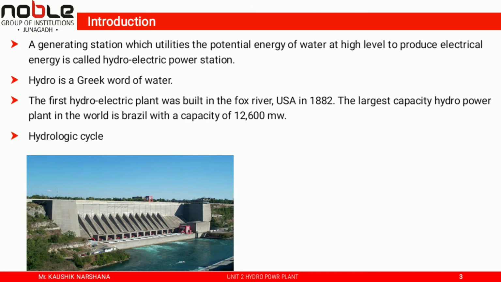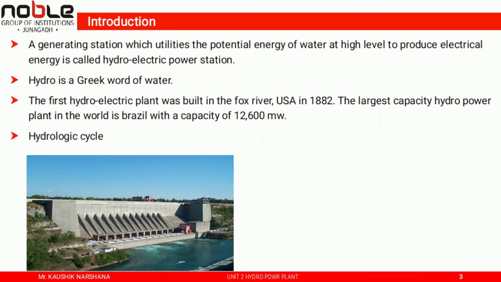One more term is the hydrologic cycle. So what is the hydrological cycle? It describes the path of a water droplet from the time it falls to the ground until it evaporates and returns to our atmosphere. Many processes work together to keep Earth's water moving in a cycle.